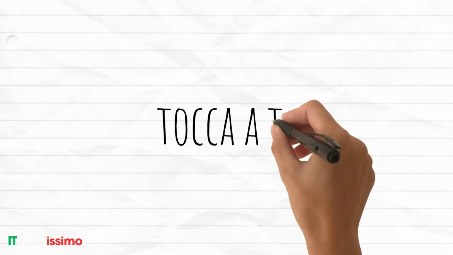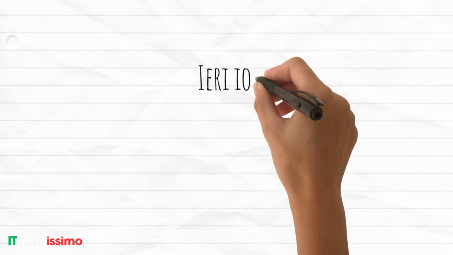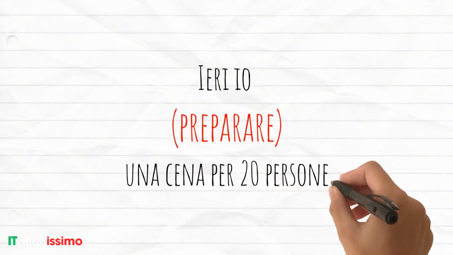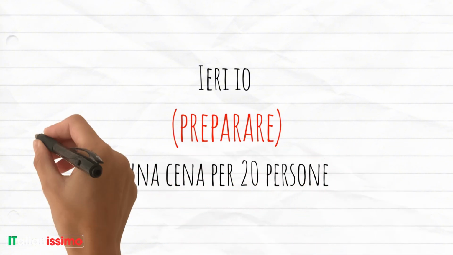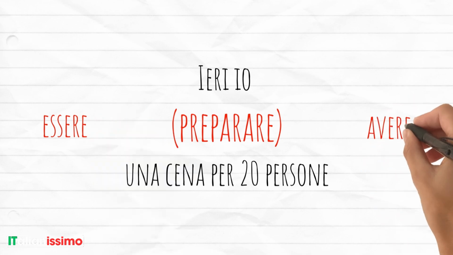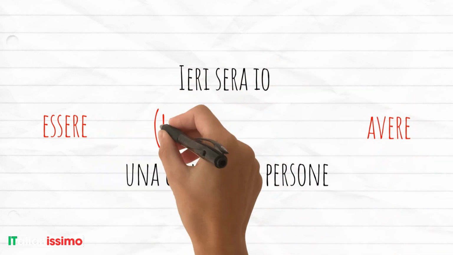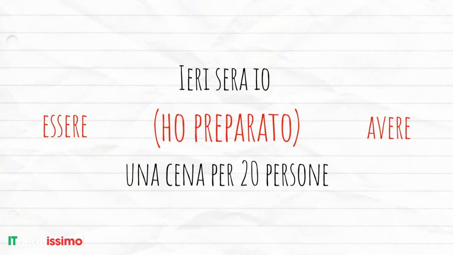Now we've reached the tocca a te moment. But don't stop the video, because after the tocca a te, there's a small section on irregular verbs. First, complete these sentences. Ieri, io, preparare, una cena per 20 persone. Think 2 words, essere or avere. Result: ieri sera io ho preparato una cena per 20 persone.